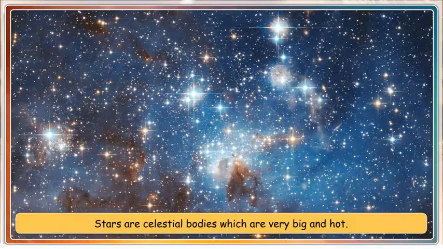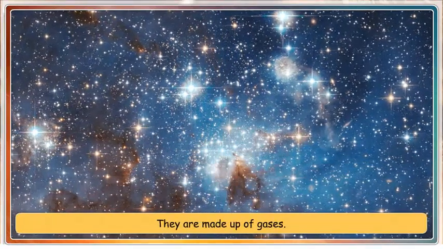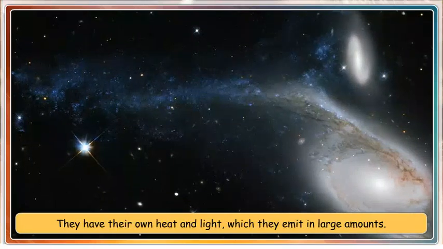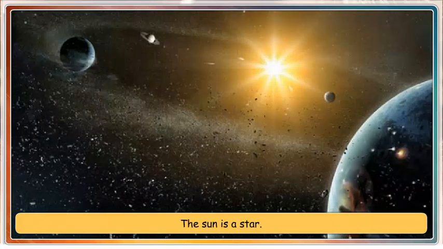Stars are celestial bodies which are very big and hot. They are made up of gases. They have their own heat and light which they emit in large amounts. The sun is a star.